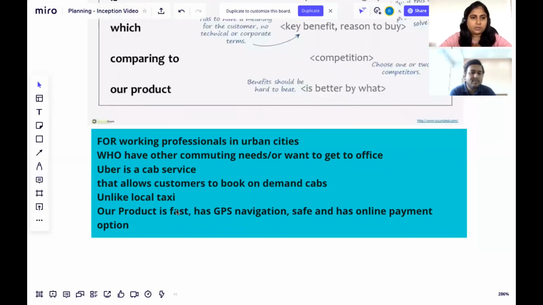So our product is Uber, and we are here for working professionals in urban cities who have other commuting needs or want to go to office. Uber is a cab service that allows customers to book on-demand cabs. And unlike local taxis, our product is fast, has GPS navigation, it's safe, and also has online payment options. Okay, I am sold. I would use Uber.